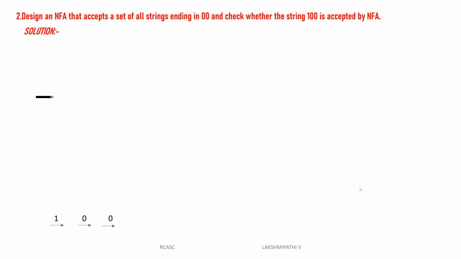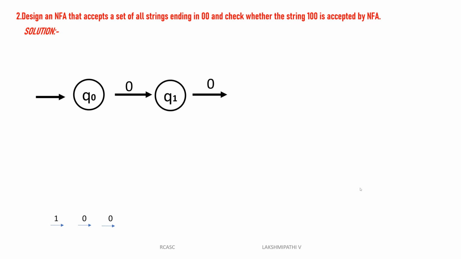Q0 reads 0, it is Q1. Q1 reads 0, it is Q2. Then Q0 of 1, I have given Q1 only. Then Q1 of 1 will be Q0. Sometimes the string starts with many zeros. Why can I write the NFA directly? Q0 reads 0, Q1. Then the machine may start with any number of ones. That's why Q0 of 1 is Q0 only.